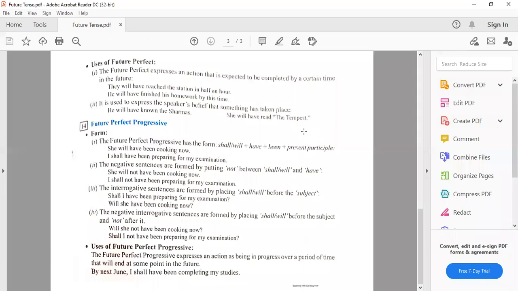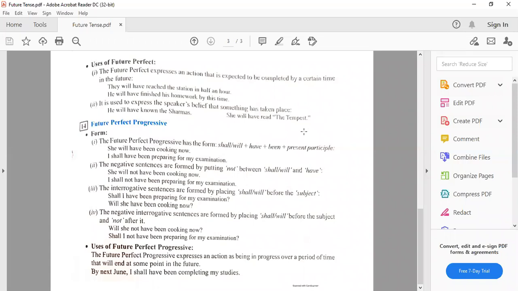The negative sentences are formed by putting not between will or shall and have. She will not have been cooking now. Have और been के बीच में not नहीं आएगा. Not कहाँ आएगा? Before has or have. After will or shall. I shall not have been preparing for my examination.